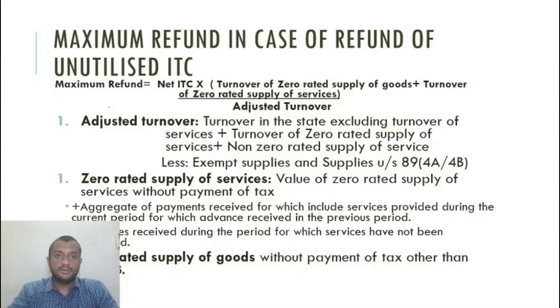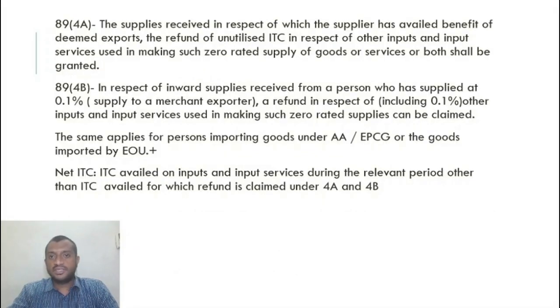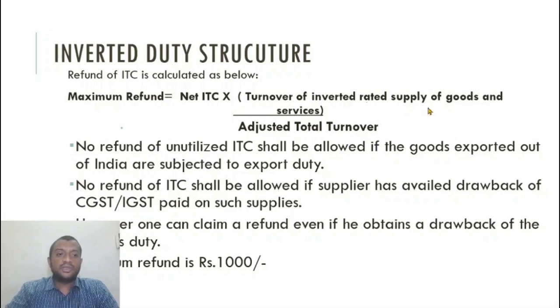Alright. So without this formula, one cannot make an application for refund in case of refund of unutilized ITC. Inverted duty structure, pretty much the same. So my tax on inputs is more than the tax on outputs. That is the situation, right? So maximum refund is net ITC into turnover of inverted rated supply of goods divided by adjusted total turnover. Adjusted total turnover is the same.